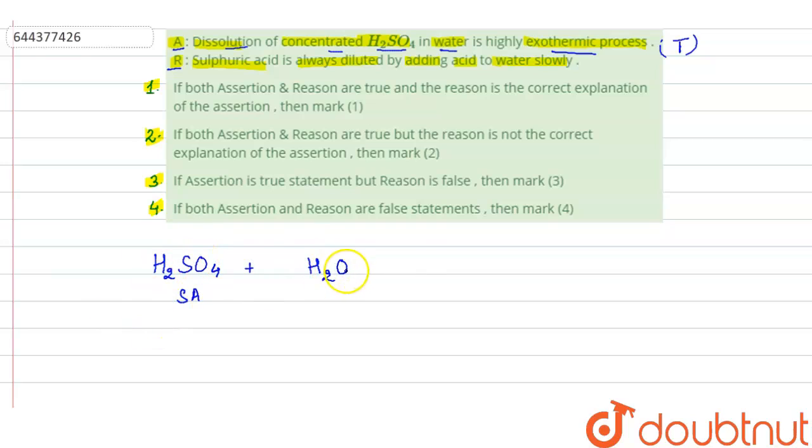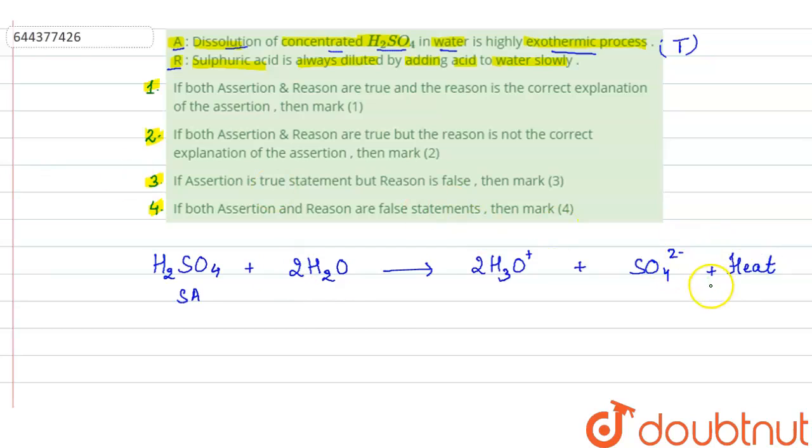So in water, in aqueous form, it will dissociate. So from here we get H3O positive ions, plus we get SO4 2 negative ion, and a large amount of heat is released in this process.